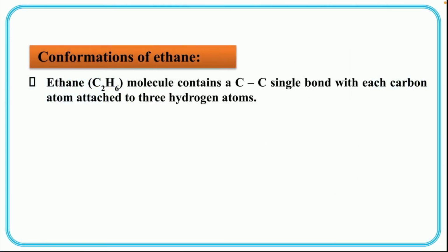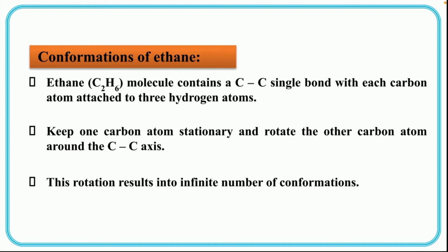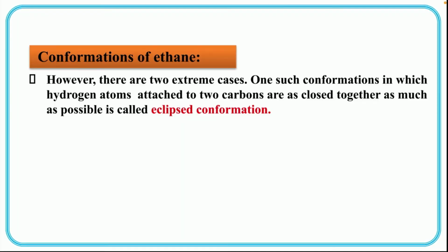The ethane molecule contains a C-C single bond with each carbon atom attached to 3 hydrogen atoms, and when you keep one carbon atom stationary and rotate the other carbon atom around the C-C axis, these rotamers are formed. This rotation results in infinite number of conformations. However, there are 2 extreme cases.